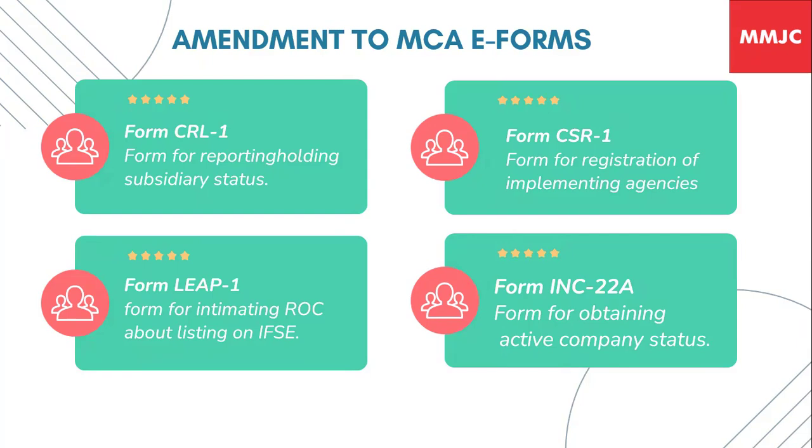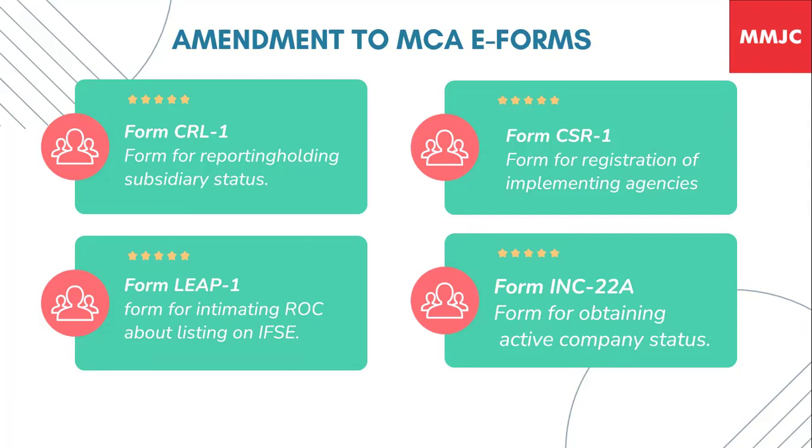That is INC 22A, which is for informing the ROC about the active status of the company. Form LEAP 1, which is filed with the ROC for intimating him about the listing of the company on IFSC stock exchanges.